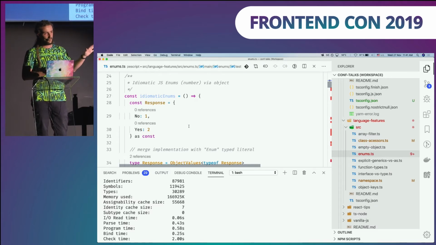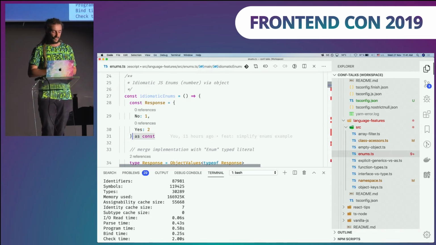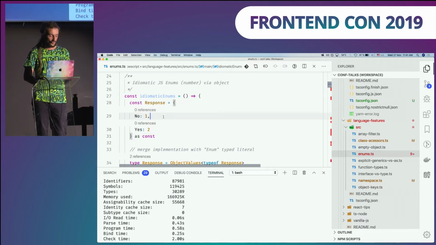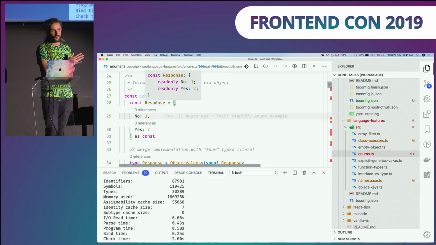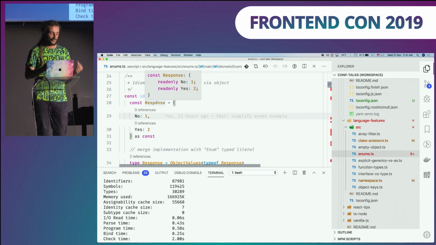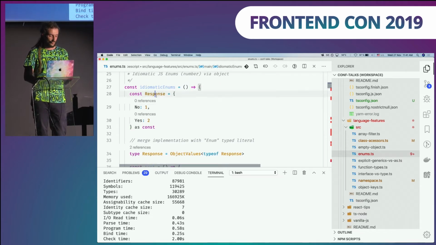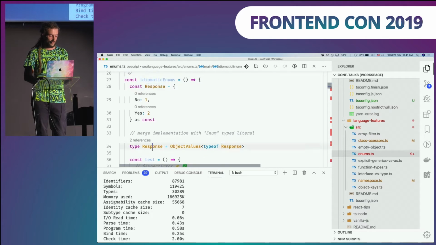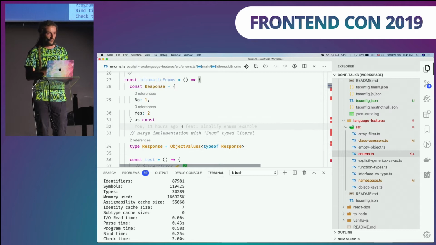Again, in not so ancient times in TypeScript, this wasn't easily possible. So in those times, enums were okay. But now we have as const, which are called const assertions, and they will not widen the type. So with that, we have strict types over objects, which keeps values and keys as we define those, right? So we don't need to use enums. And if we use this response, we need to also create a type, because original enums are doing two things. They are providing you type information and runtime information.